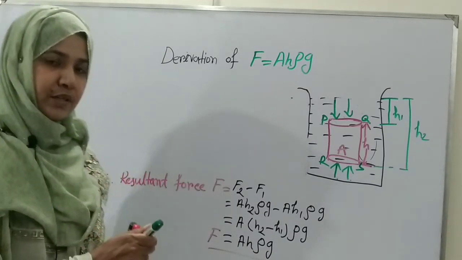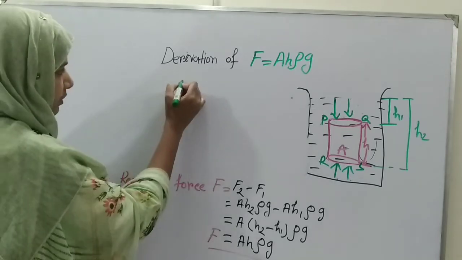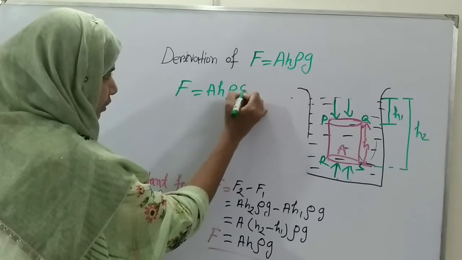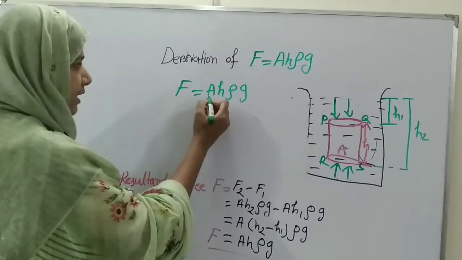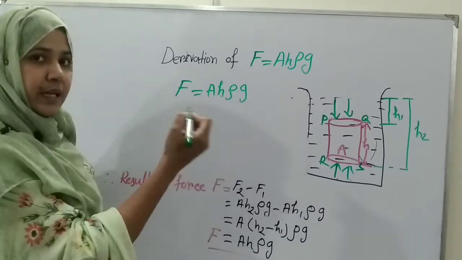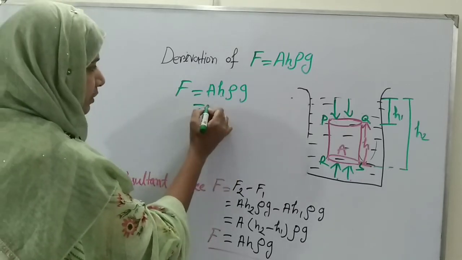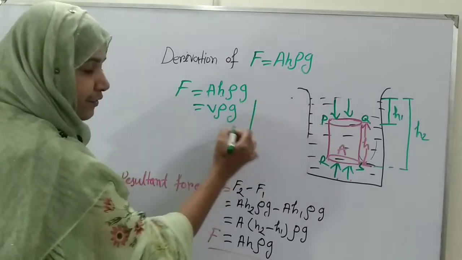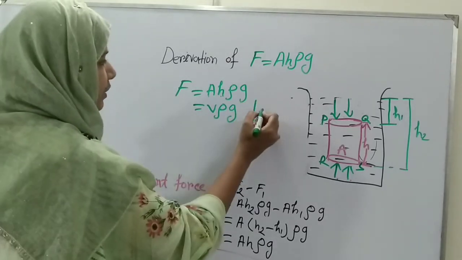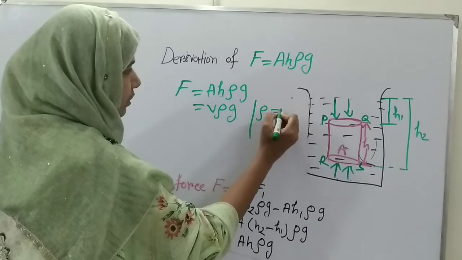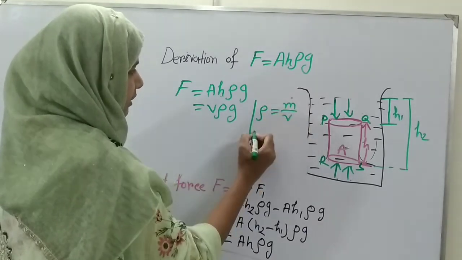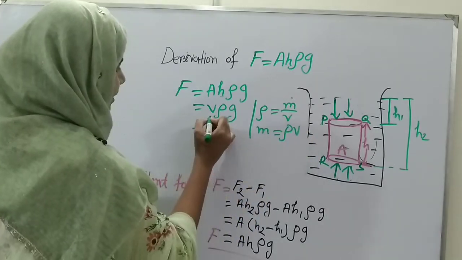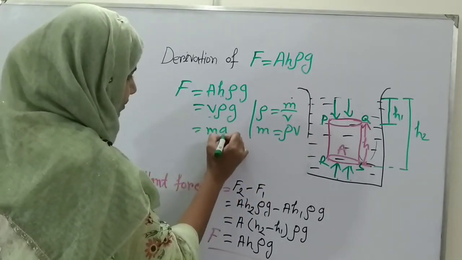So now we get the equation F equals A H rho g, and A H means area times height, which means the volume. And from the definition of density we know that rho equals m by V, that means m equals rho V. So instead of rho V we can write mg.